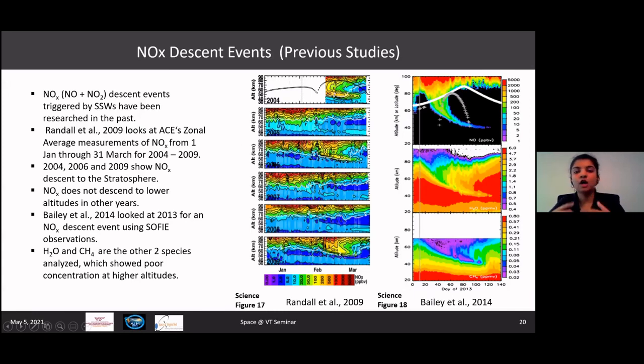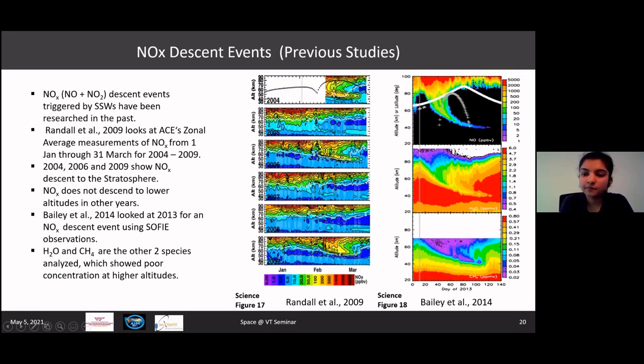So the basic phenomenon which happens after an SSW event is the descent of nitric oxide to lower altitudes. We can see here that in 2004, we don't have data for the first few days, I think around 40 days. But we see that after mid-February, there is a gradual descent of nitric oxide to lower altitudes. Similar is the case for 2006 and that of 2009. We don't see this in other years like 2008, 2007, or 2005.